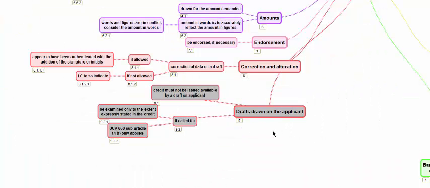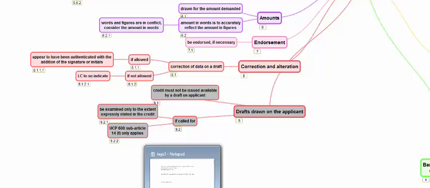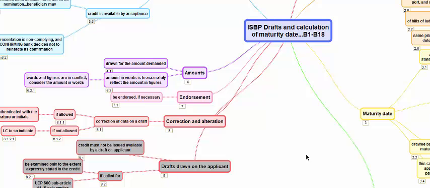Drafts drawn on applicant. Credit should not be issued available by draft drawn on applicant. But if still the applicant and the issuing bank insist that there should be a draft drawn on the applicant, it will be examined only to the extent expressly stated in the credit. The credit has to give in detail what should be examined, whether these articles and these paragraphs of ISBP will apply to examination of that particular draft drawn on applicant, and if nothing is mentioned, Article 14F will be the one that will apply to the examination of such drafts drawn on applicant.